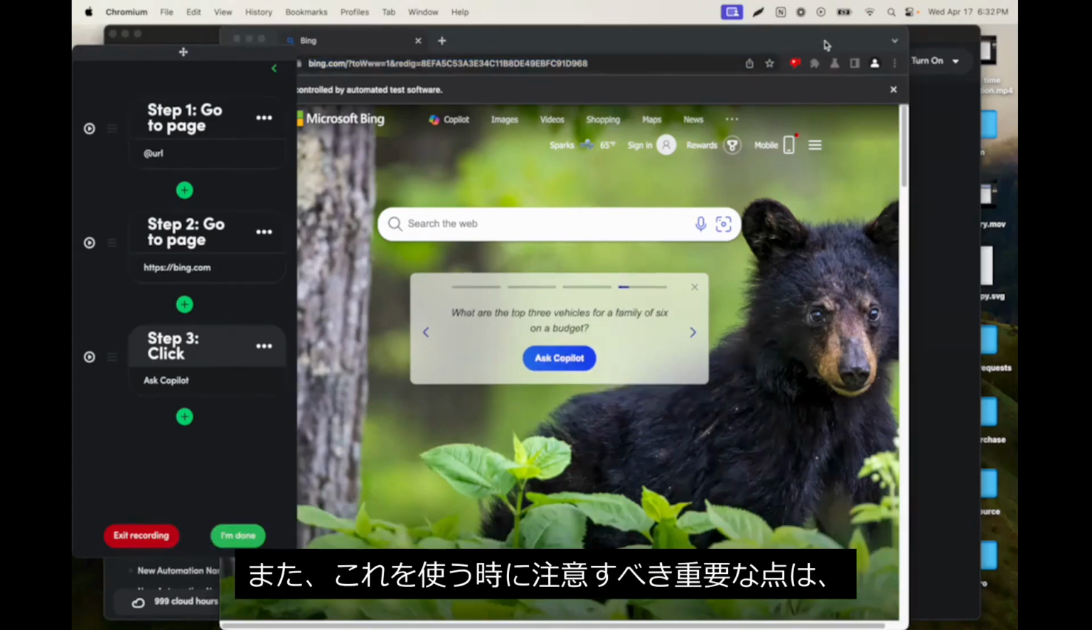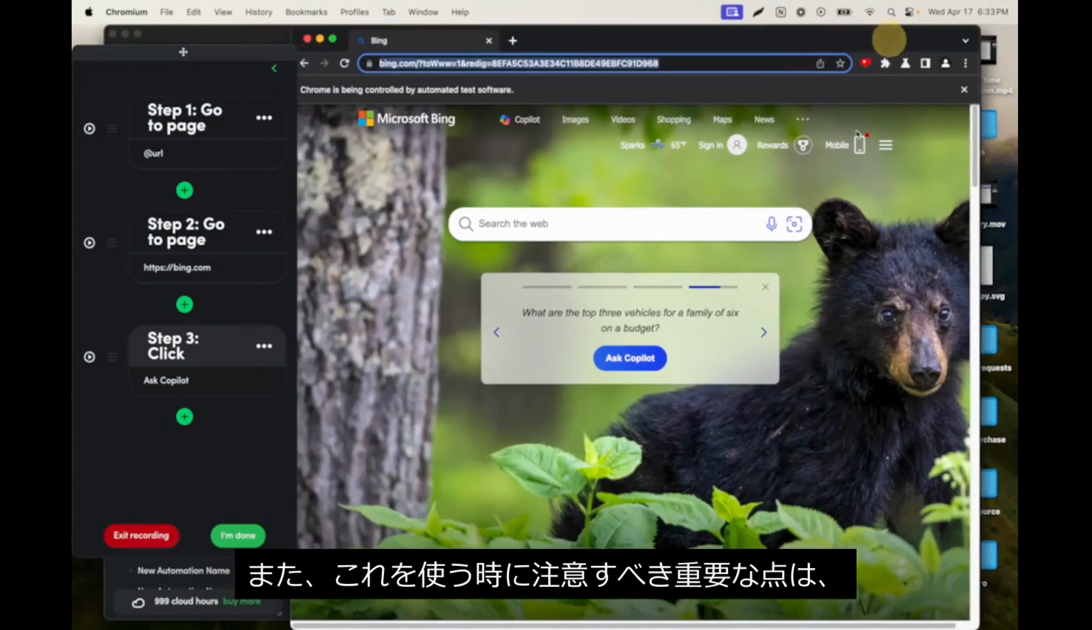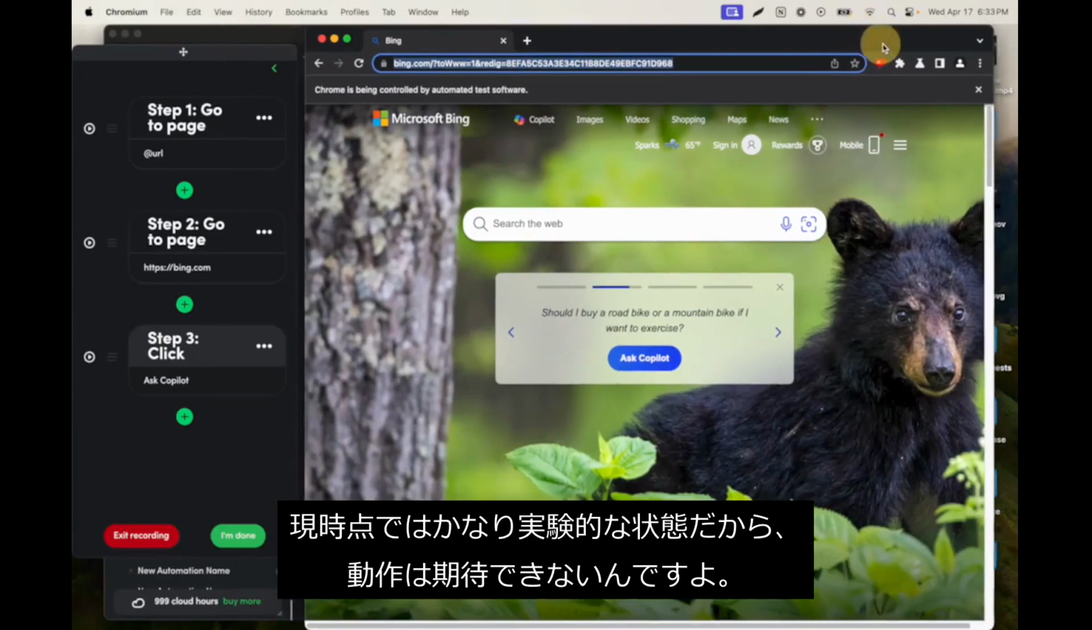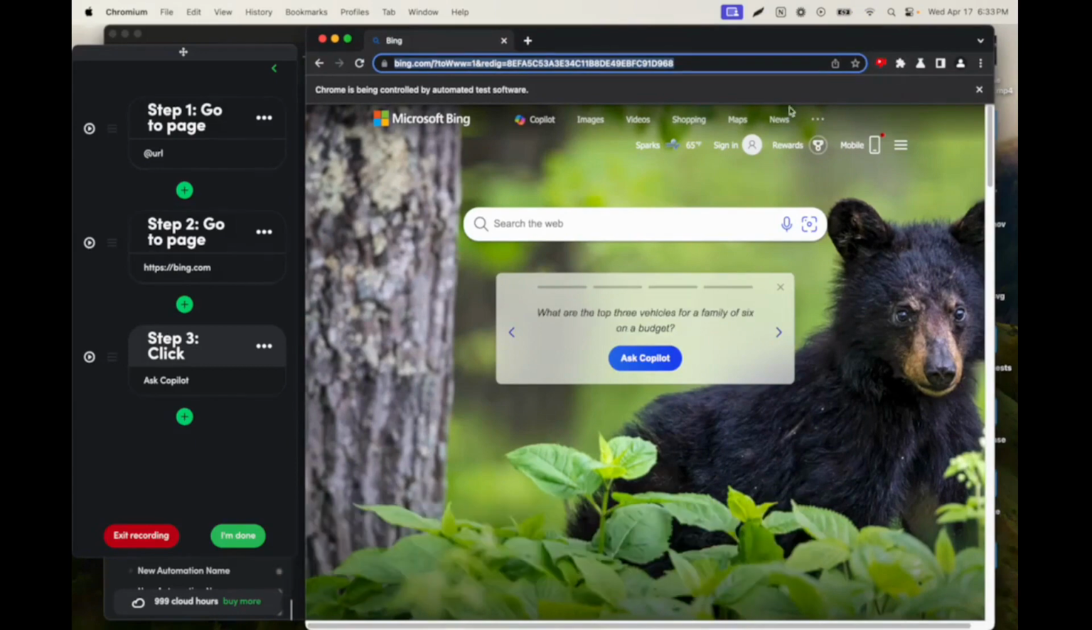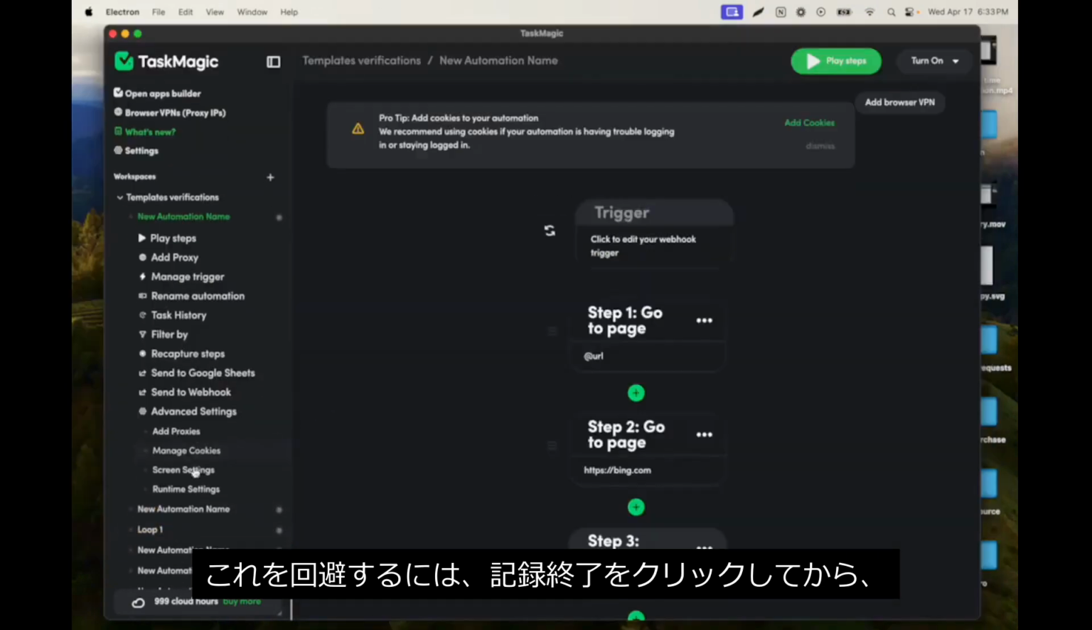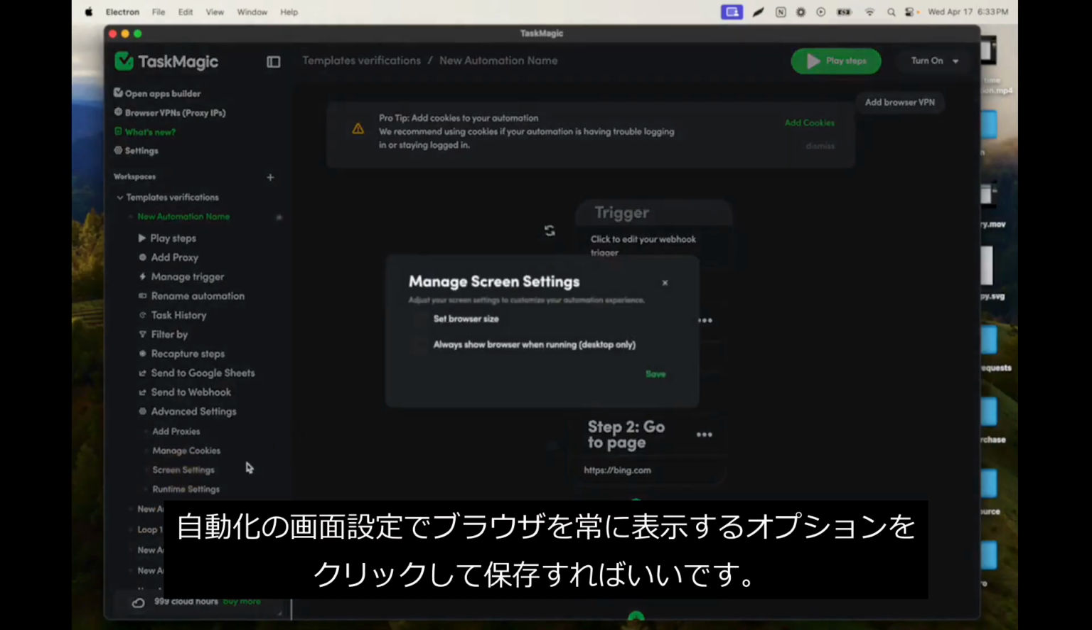Now, one very important feature to be aware of when you're using this that you'll no longer be able to use is headless automations. They will not be able to use the Chrome extensions. They are very much in an experimental state, so they're expected not to work right now. The way that you can counteract this is if I click exit recording and then I click screen settings in my automation, I can make sure that I always show the browser by clicking this option and then I click save.